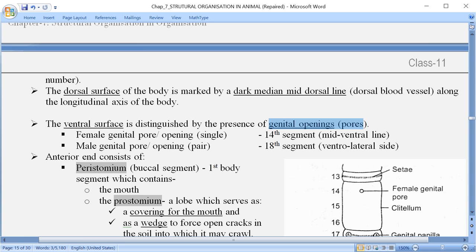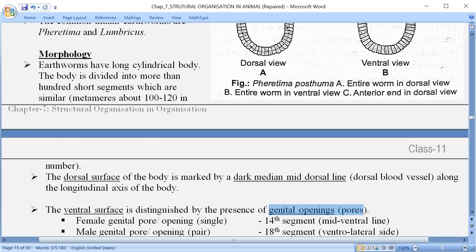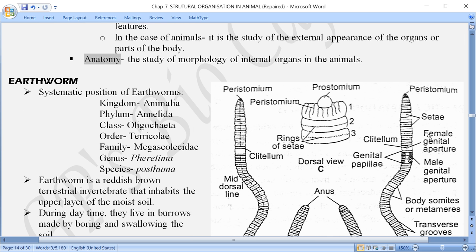In the case of the female genital pore, this is located in the 14th segment, and that also at the mid ventral side, the mid ventral line. Like here we said mid dorsal, very similar to that on the ventral side, and that also in the central part. What is located here is a female genital aperture which is single, only one. A little bit behind this, behind the 14th segment, the 15th and 16th segments, these three segments are the clitellum.